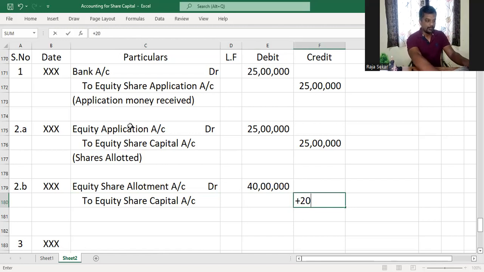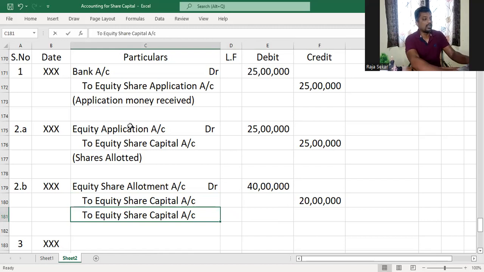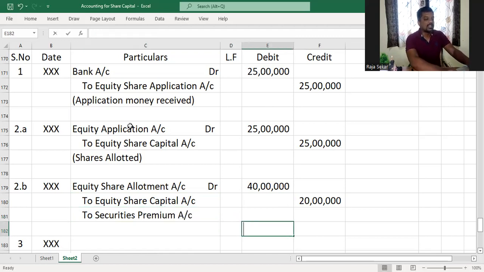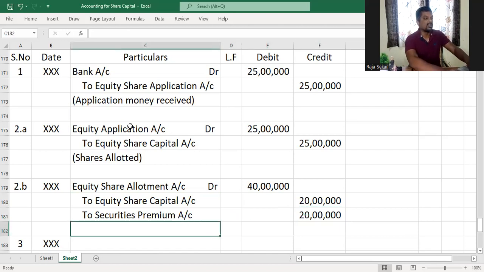So, 20 into 1 lakh will go to equity share capital account, and the remaining 20, as it is premium, shall go to securities premium account, and the balance in this account can only be utilized for the 5 purposes that we studied earlier. Understood or not, my dear children? The journal entry narration would be allotment money made due.